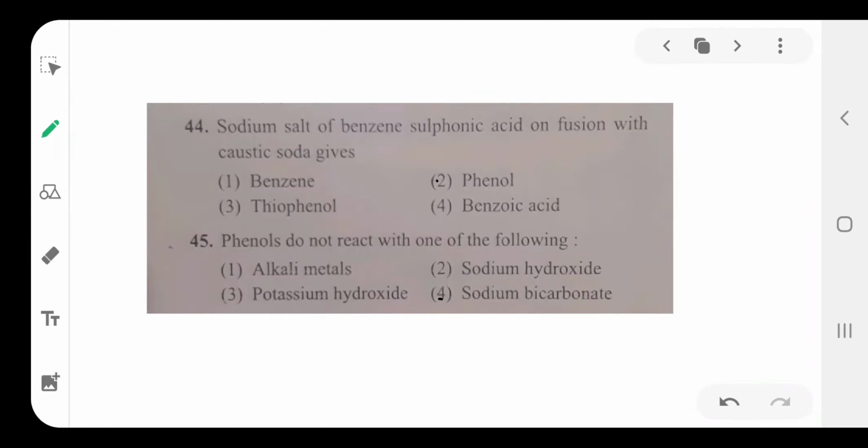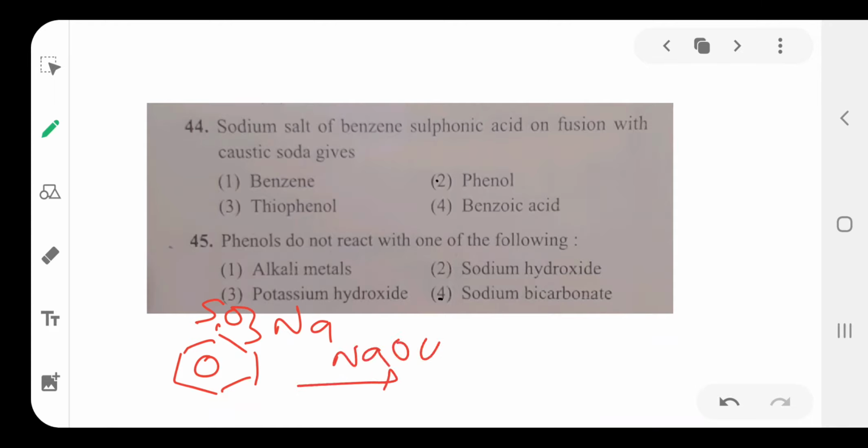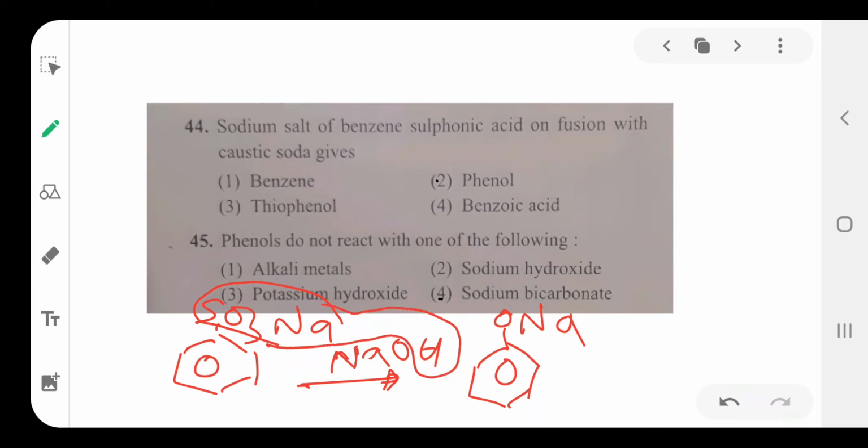The next, 44th question: sodium salt of benzene sulfonic acid. The sodium salt of benzene sulfonic acid reacts with NaOH to form sodium phenoxide. Here NaHSO3 separates, then ONa is attached to the ring, followed by reaction with HCl.